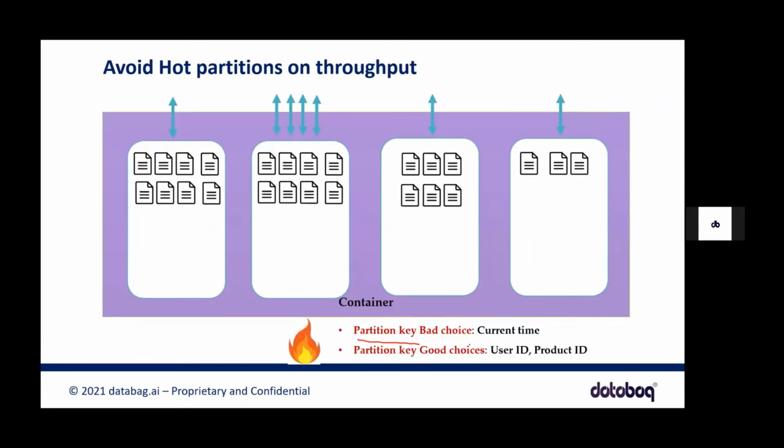Like I said, a bad partition key choice is the current time, and good partition key choices are user IDs, product IDs, cities. So these are the kind of things you need to keep in mind. You need to use high cardinality here. You need to have more uniqueness. It is fine if you have more logical partitions.